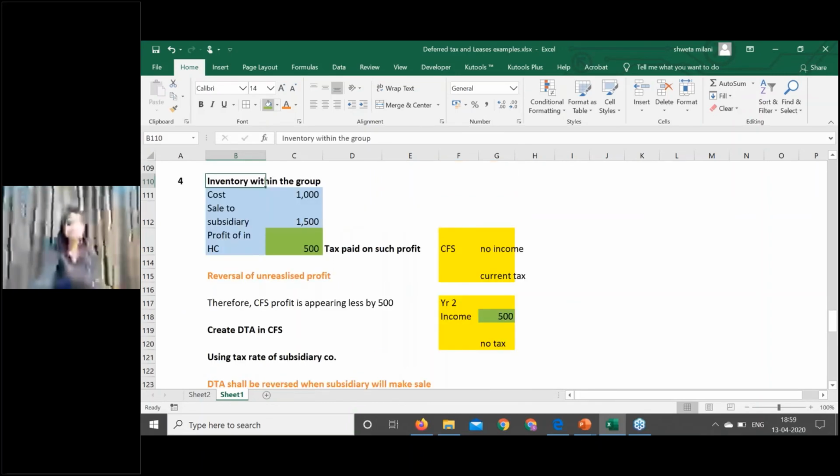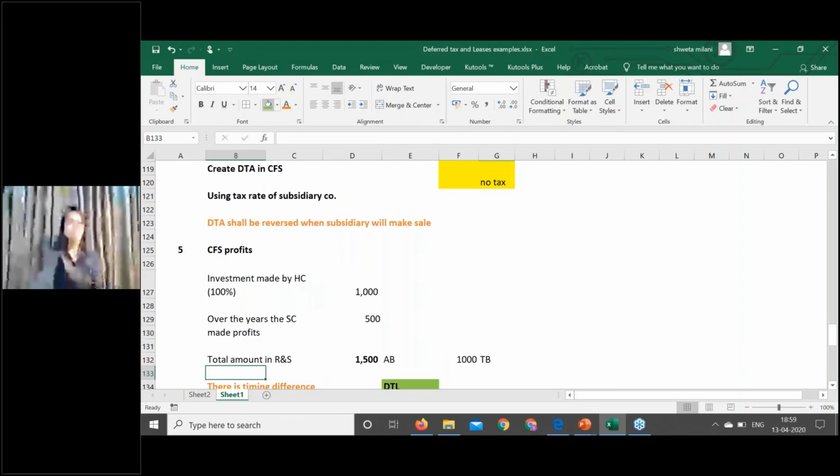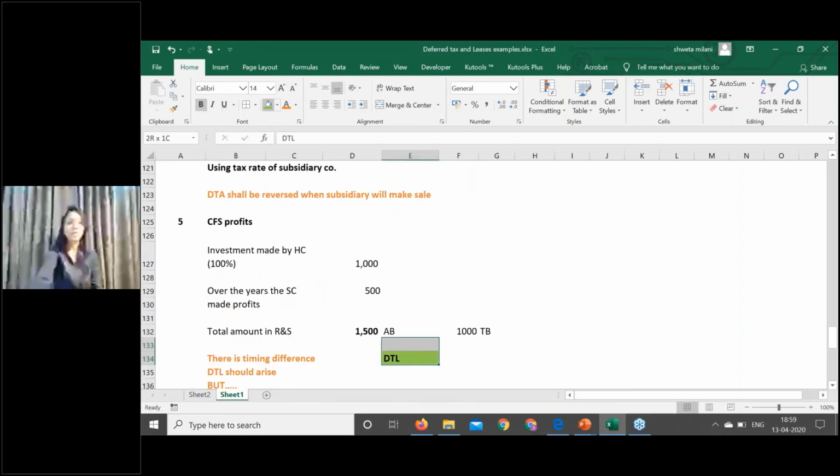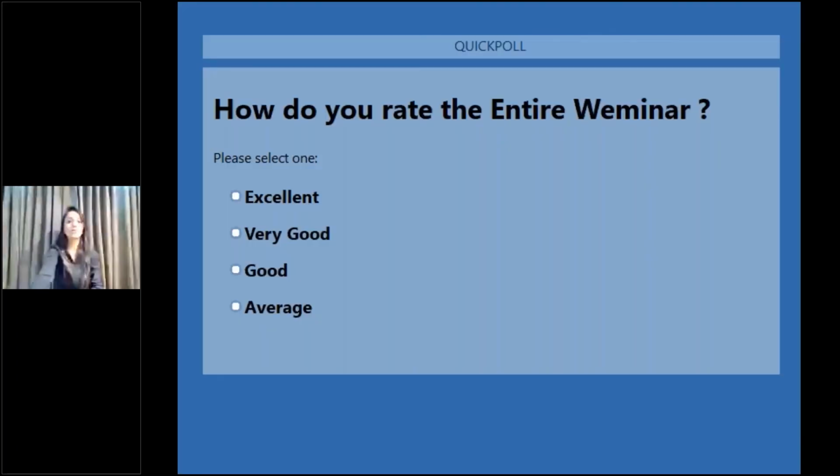All right, in these cases, the profits appearing in the CFS where there is a holding company and a subsidiary company, you have to disclose it in the CFS. And the investments, investment in associate, investment in joint venture, investment in subsidiary company, what we discussed as a special consideration, that also is different under Ind AS, which was not there under Indian GAAP.